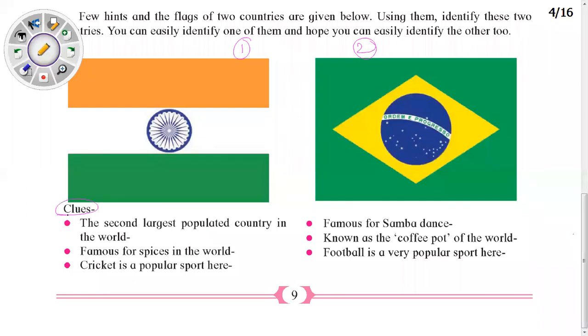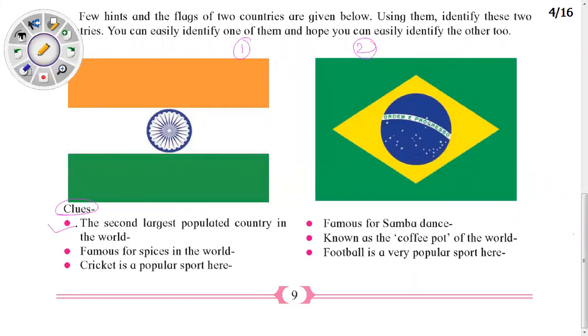The first clue: this country is the second largest populated country in the world, after China.